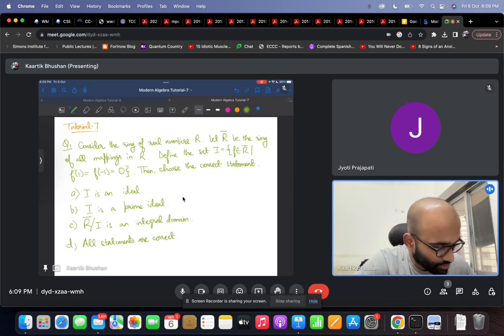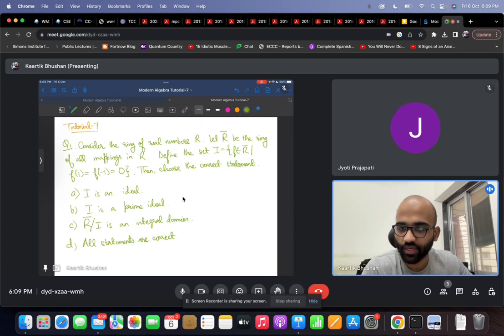The first question for today is: consider the ring of real numbers R, and let R bar be the ring of all mappings in R. So it's the set of all functions that map from real numbers to real numbers. Let us define the set capital I as the set of all functions in R bar such that these functions map to 0 on inputs 1 and minus 1. Then choose the correct statement. Option A is I an ideal. Option B says that I is a prime ideal. Option C says that the quotient ring obtained by quotienting R bar with I is an integral domain. And option D says that all statements are correct.